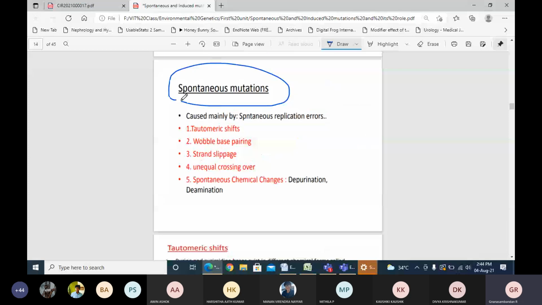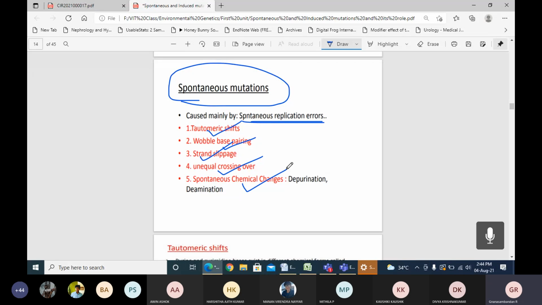There are 5 different effects: tautomeric shifts, wobble base pairing, strand slippage, unequal crossing over, and spontaneous chemical changes, that is depurination and deamination.